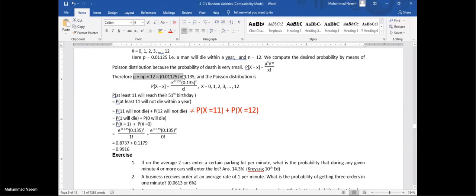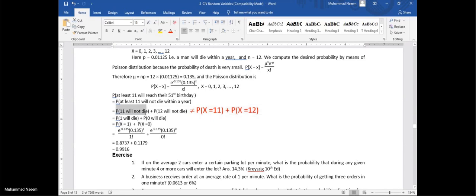After calculating the value of mu, state the formula, and now the requirement. We need that at least 11 will reach their 51st birthday, means at least 11 will not die. At least 11 means either 11 will not die or 12 will not die. But this is not equal to the probability for x equal to 11 or x equal to 12.